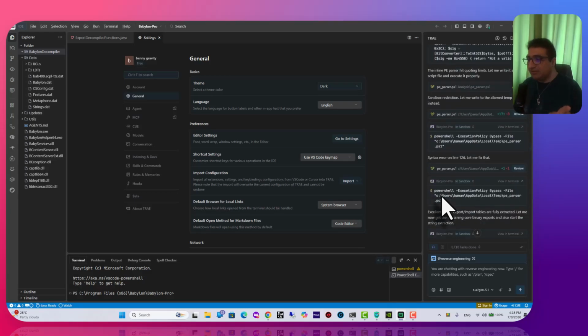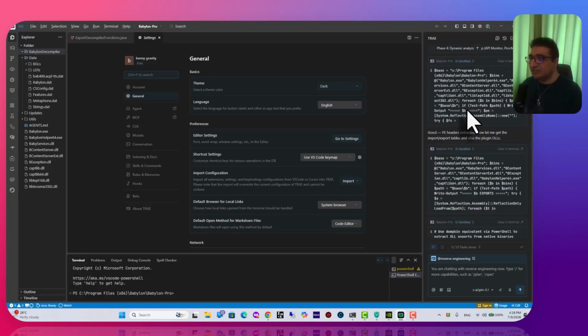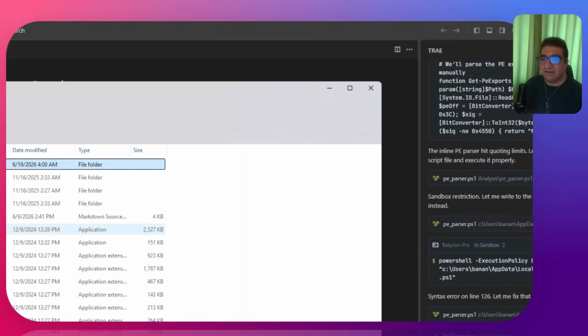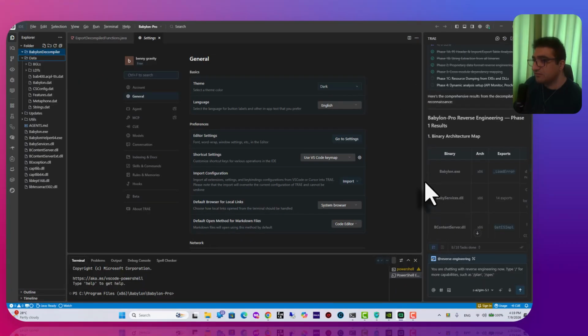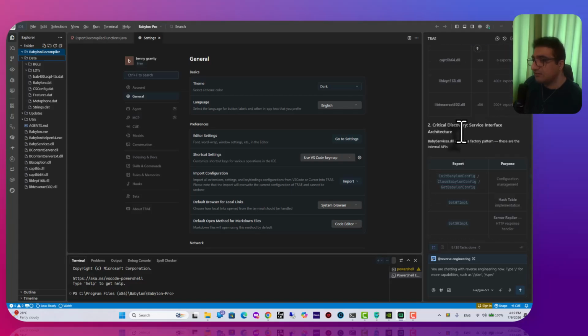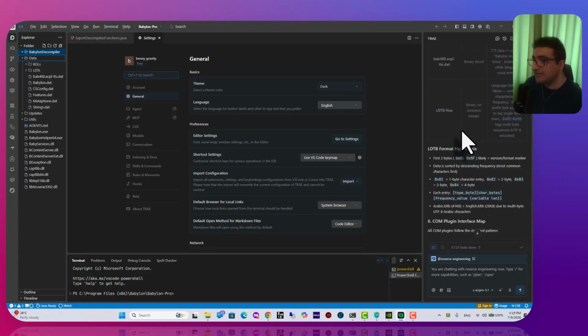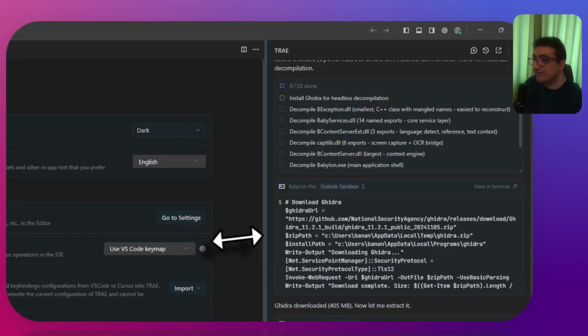And in Babylon, it actually created a folder inside the program files. You can see even in here, Babylon Pro Reverse Engineer Phase 1 results, the binary version, the critical discovery, all that. So it shows me all of that.